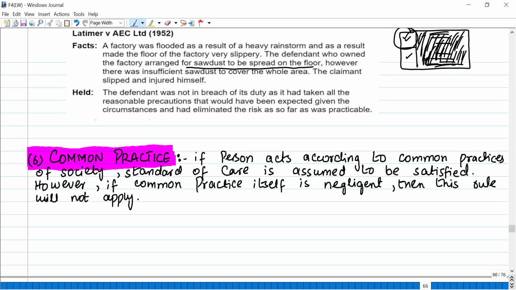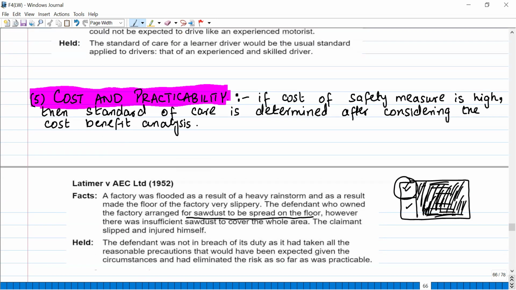He should have provided him with goggles, because he has already lost one eye. So the risk of injury is more, so the high standard of care should be expected. Okay. So this is what you need to understand in the standard of care: if a person is more prone to injury, for example, if a person is disabled, it is likely that he will get a more serious injury. So he is owed a higher duty of care from the defendant. Okay. So this is the standard of care.